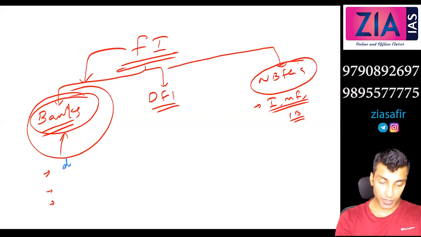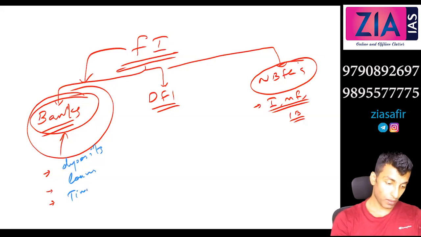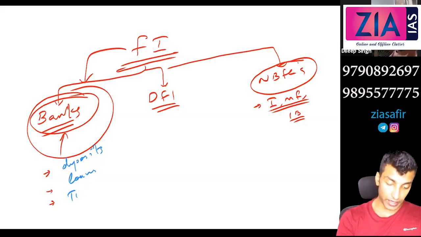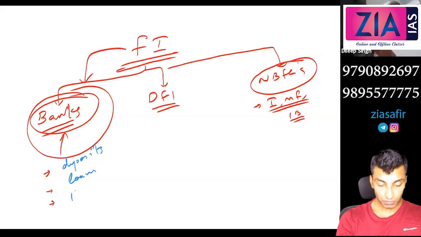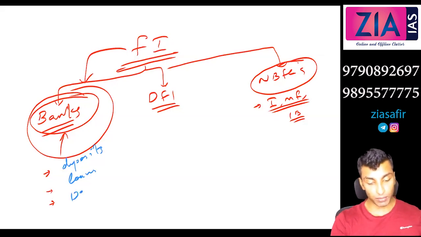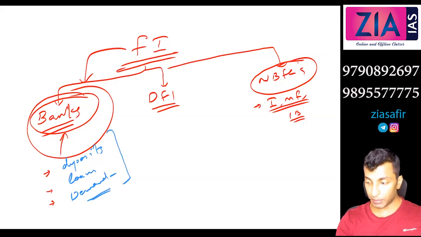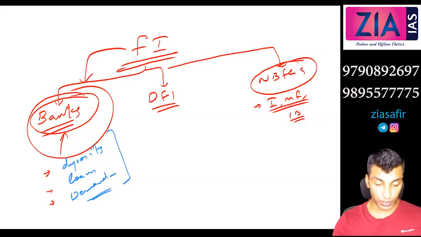So it should be accepting deposits, giving loans, that means lending, and one more. Not time, demand withdrawal, right? So demand withdrawal facility means at any time you can give a check and you can withdraw.